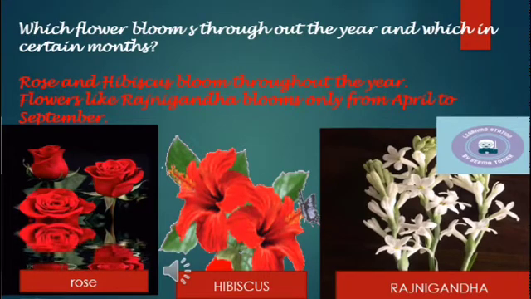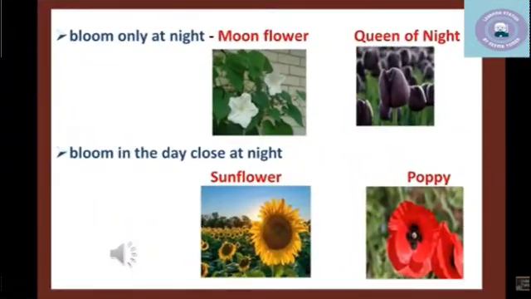There are certain months when Rajnigandha blooms. Now, which flower blooms only at night? The moonflower and the queen of night bloom only at night. Sunflower and poppy bloom in a day.